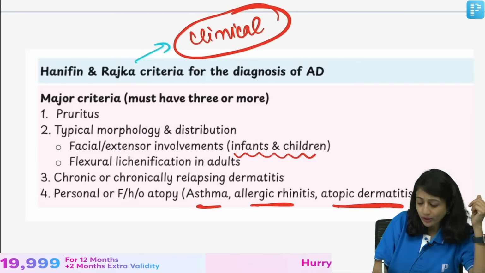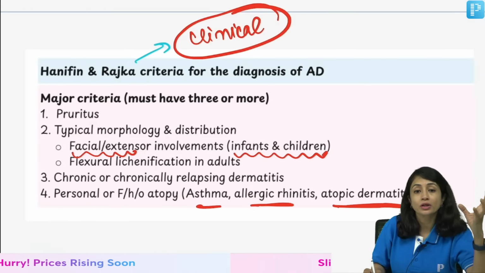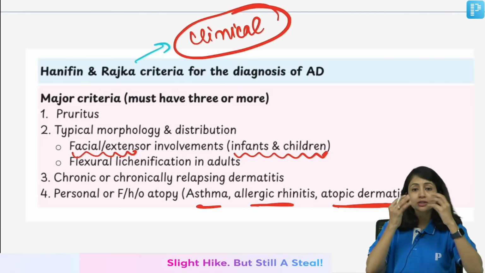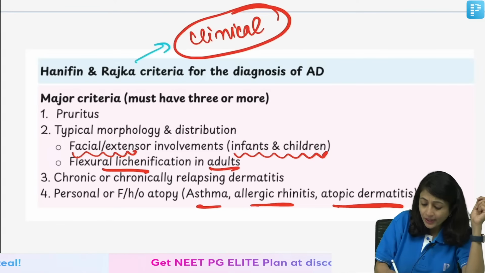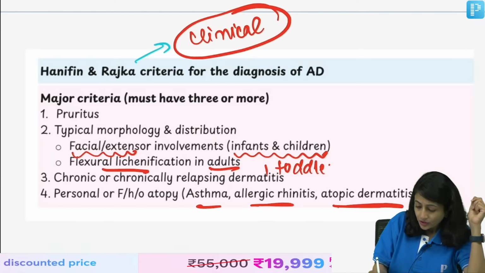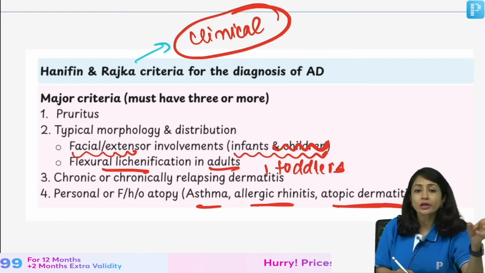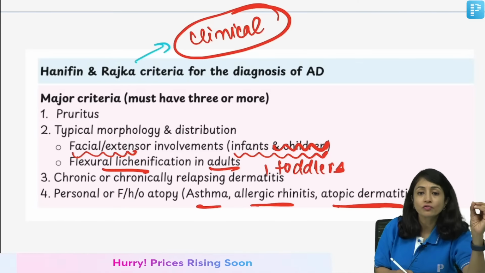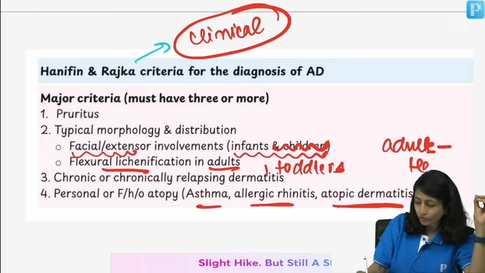If they give you infants and children, they will give you face and extensor involvement. So, in infants you will see face or extensor involvement. In adults you see flexural involvement, even in toddlers. So, I would say in infants you see extensor involvement, but in toddlers or children you see flexural involvement, and in adults you can even see hands and feet involvement.